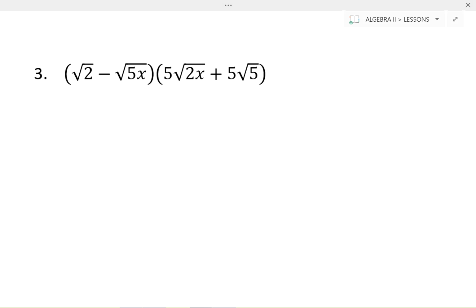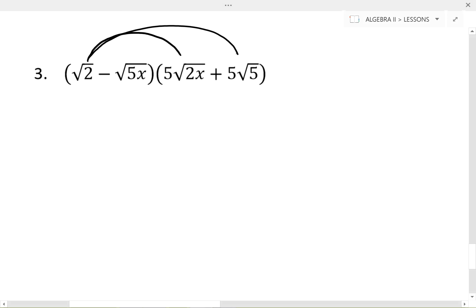This also requires us to use multiplication, or distribution, I should say, but a little bit more distribution. So if you recall from doing quadratic equations, and foiling, or multiplying two binomial expressions, first have to take this root 2 and multiply it into both terms of the second binomial.